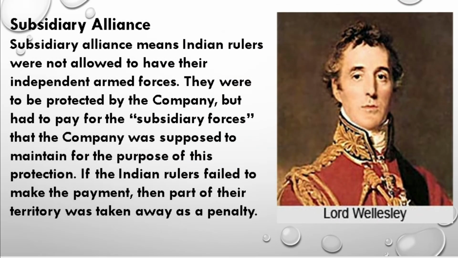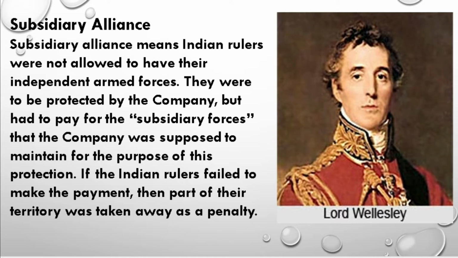Students, as you can see here the heading, subsidiary alliance. Alliance means when two or more parties come together to join hands, then we call it an alliance. Students, the subsidiary alliance was a policy applied by the Britishers all over India in order to annex them.